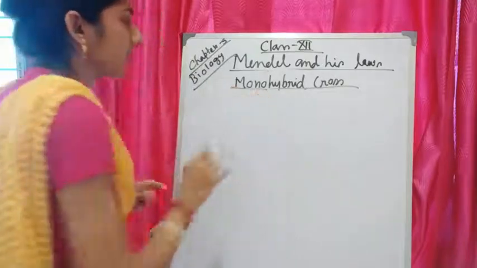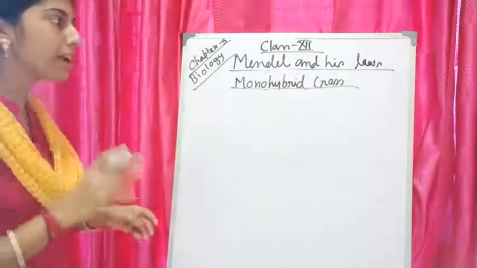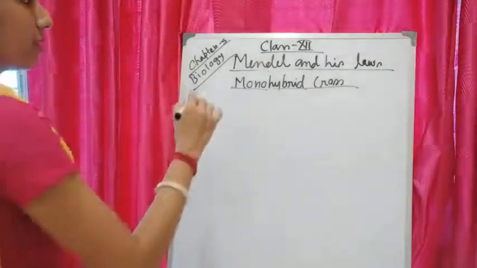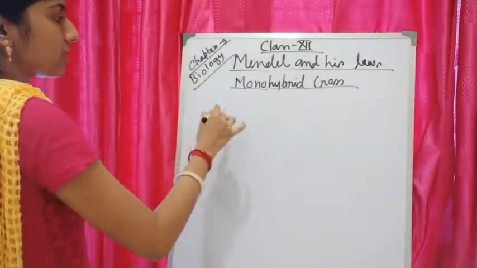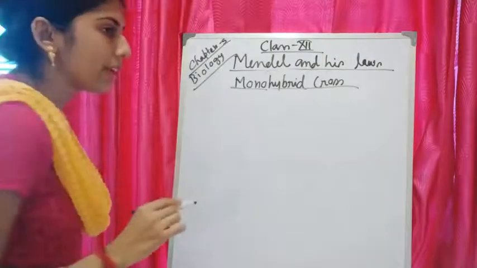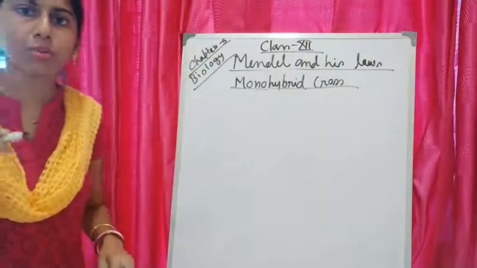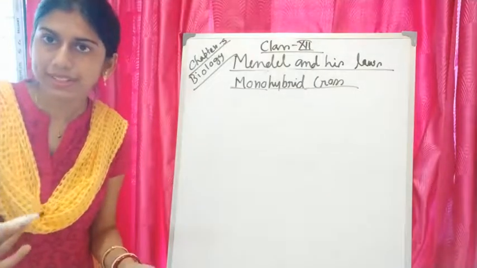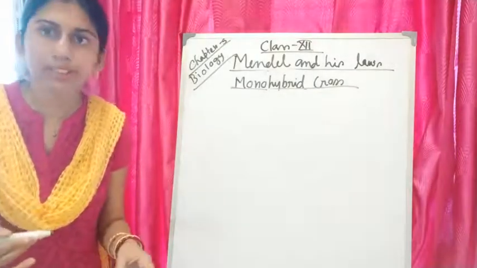That means this cross was first done with a single character. So what did he take? Stem height. So what is the dominant character? I have explained that dominant characters are written in capital letters, and recessive ones are written in small letters.